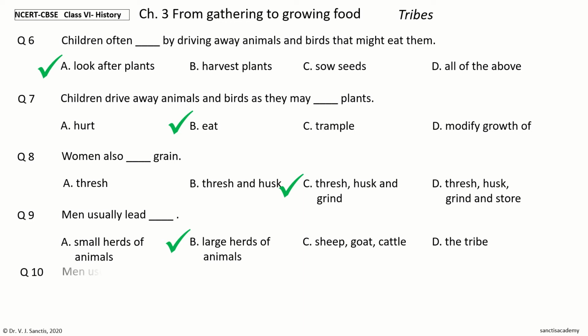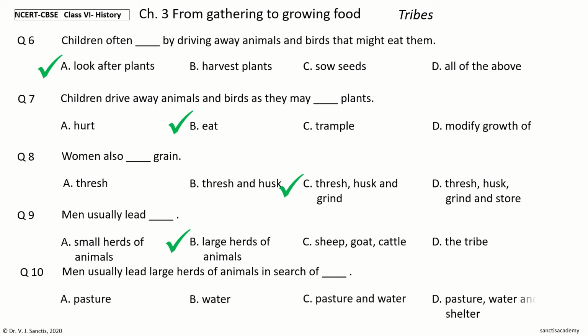Question 10. Men usually lead large herds of animals in search of dash. The options are pasture, water, pasture and water, pasture, water and shelter. Your time to choose. And the answer is pasture. So, men usually lead large herds of animals in search of pasture.